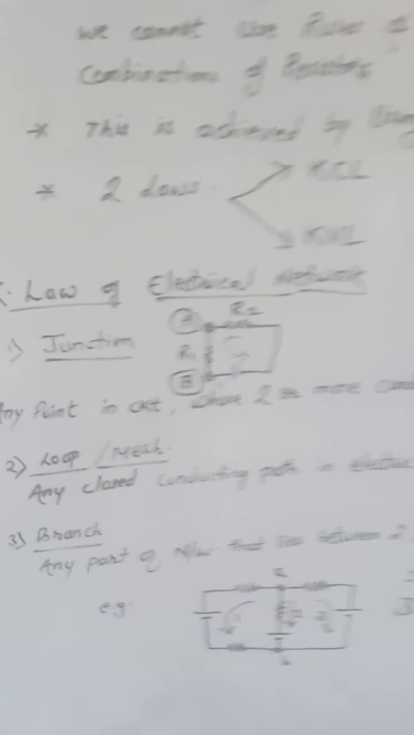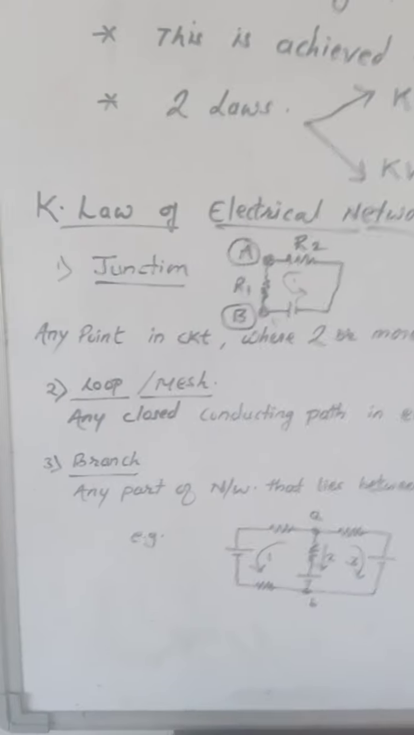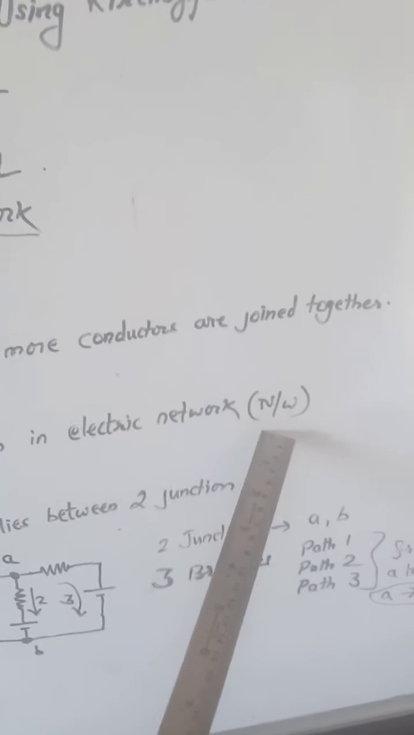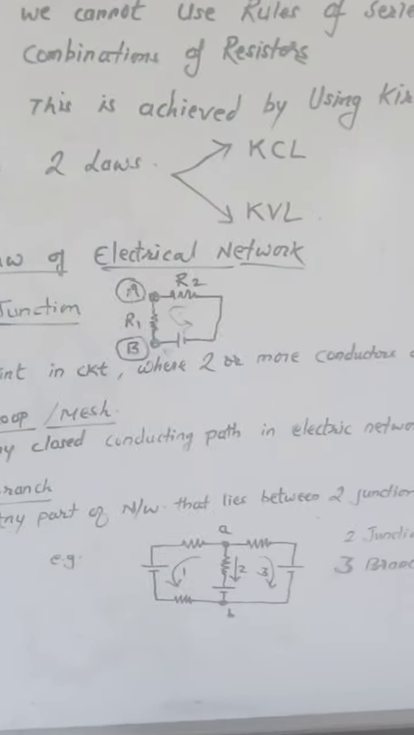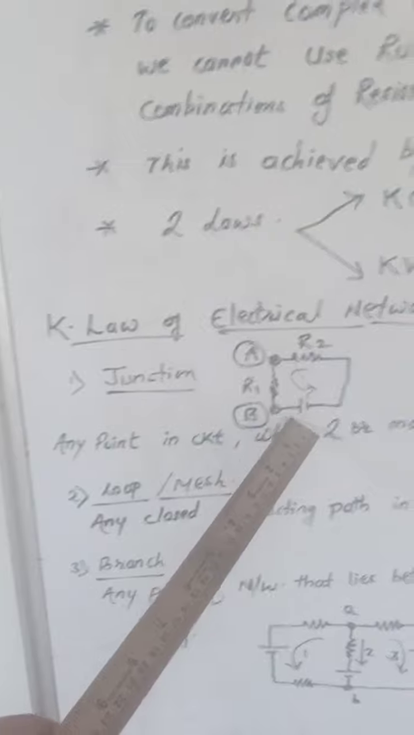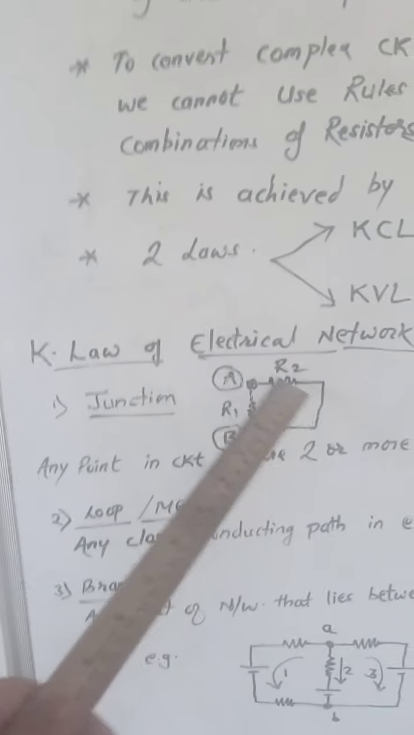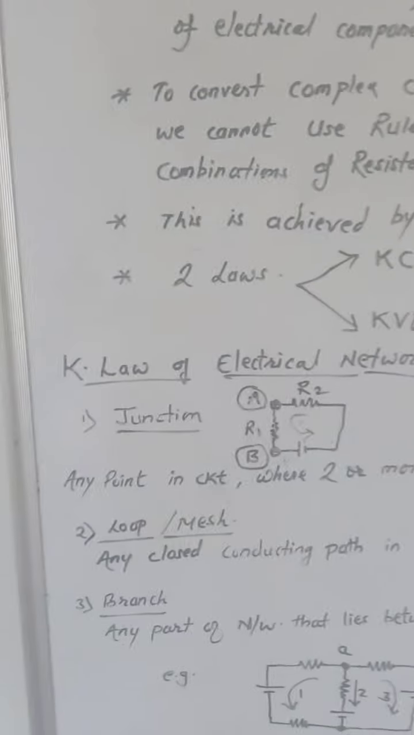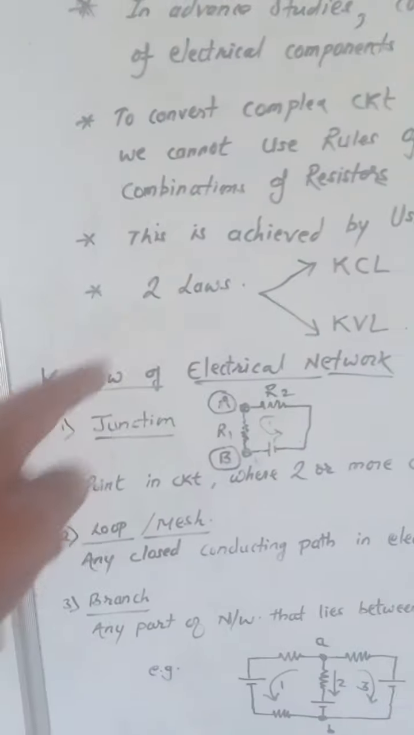Now the second is the loop. What is meant by loop? Any closed conducting path in the electrical network is called a loop. Now this circuit, if you see, it is forming a loop, like a garland.